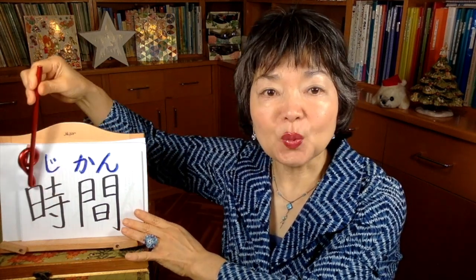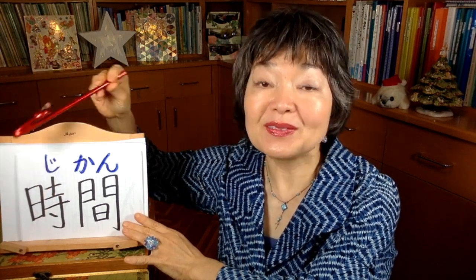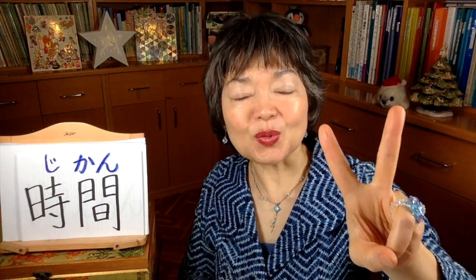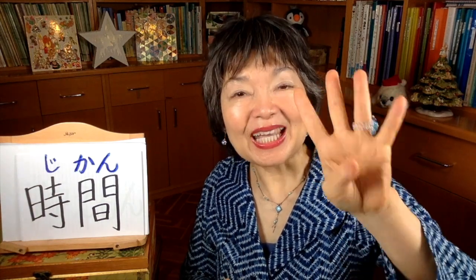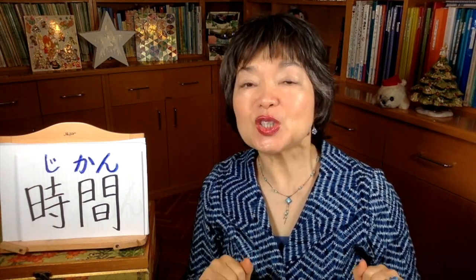This kanji, the first one, 時. And we use this 時, for example, 1時 at 1 o'clock, 2時 2 o'clock, 3時, 4時, 5時, 6時, 7時, 8時, 9時, 10時, 11時, 12時.